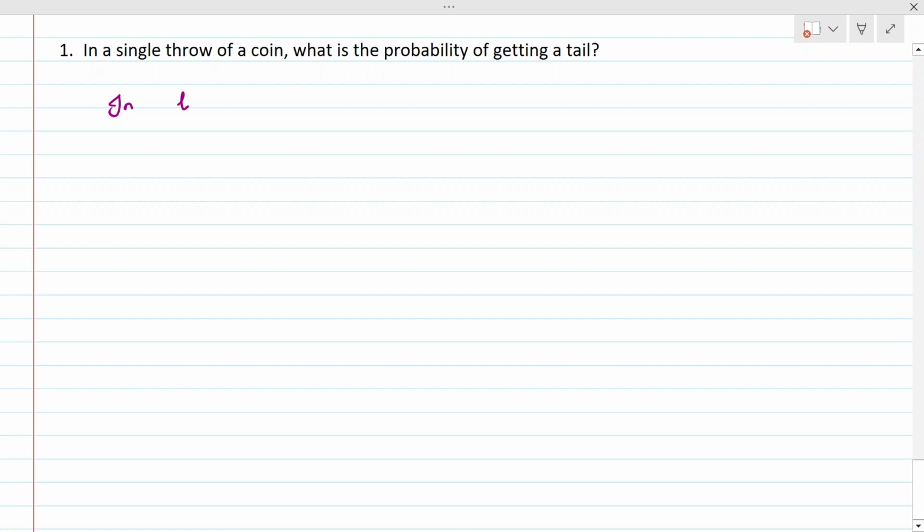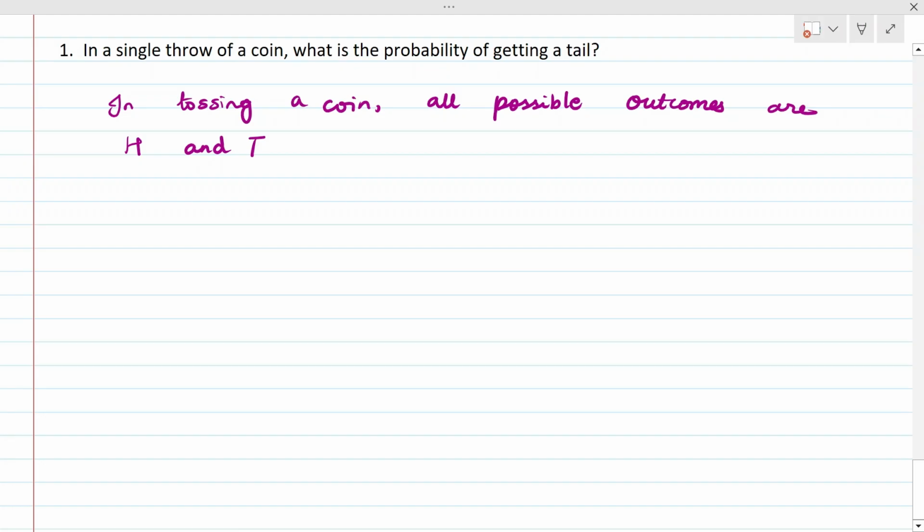So now in tossing a coin, all possible outcomes are H and T. H means head and T means tail. Only these two outcomes are there. So the first thing is the total number of possible outcomes. What is the total number here? Head or tail. Two possibilities are there.